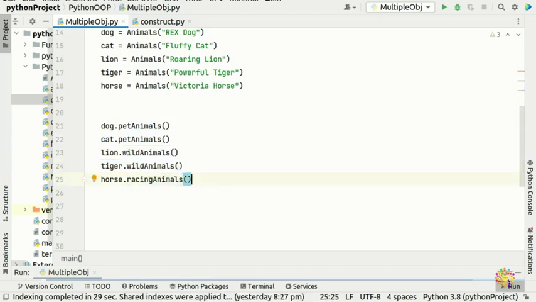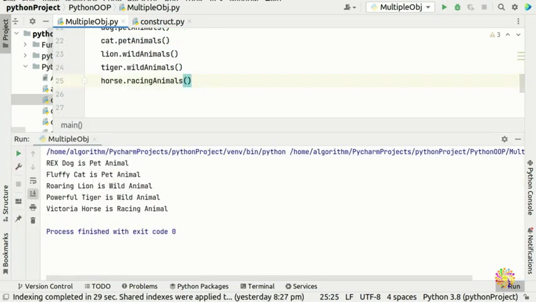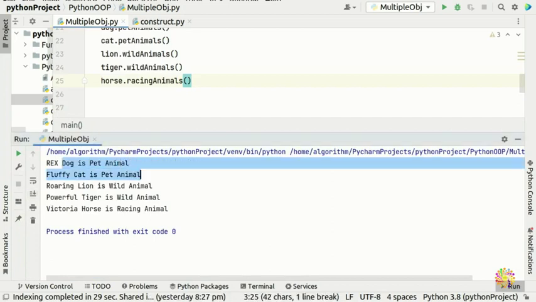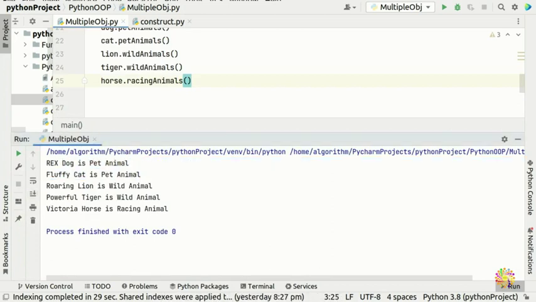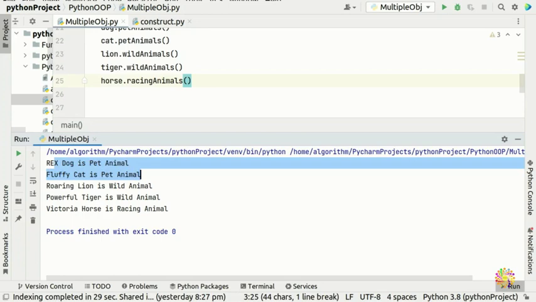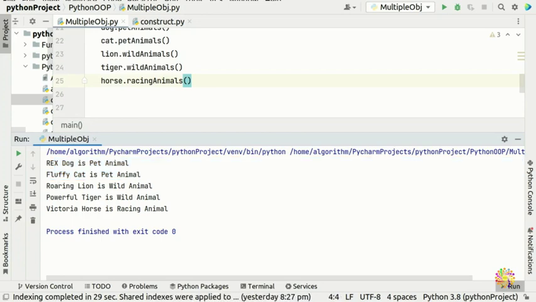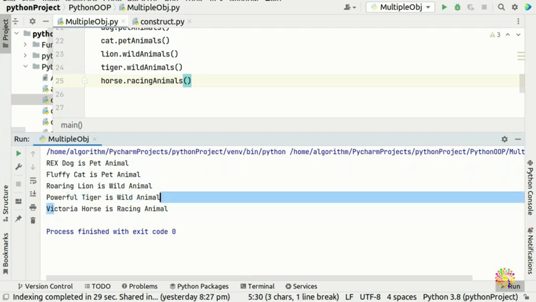If we hit Control S and run, we're going to see all 3 of our methods. The first one is Rexy dog is a pet, Fluffy cat is a pet, roaring lion is a wild animal, powerful tiger is a wild animal, and Victoria horse is a racing animal.